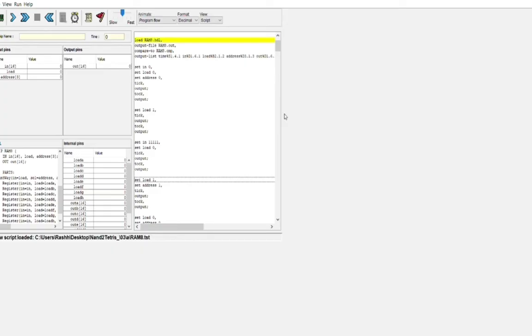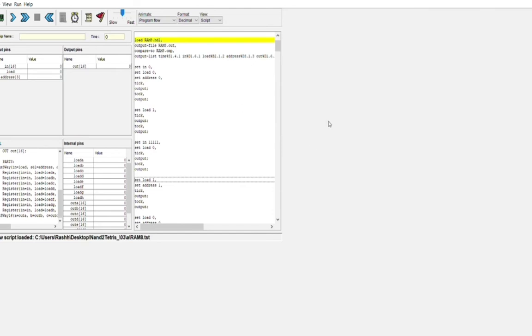Here we understand the working of an 8 register RAM. As you can see, I've already loaded the HTML file and the test script to save time. In an 8 register RAM, we send info to registers simultaneously, but only one is given as an output, and it is selected using mux and demux functionality. That is the reason in the implementation we have a demux and a mux, and all the registers are fed with values simultaneously.